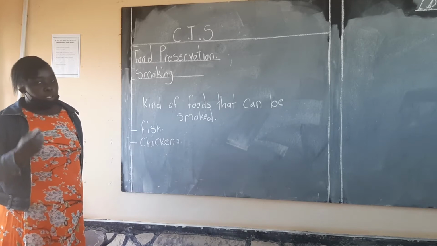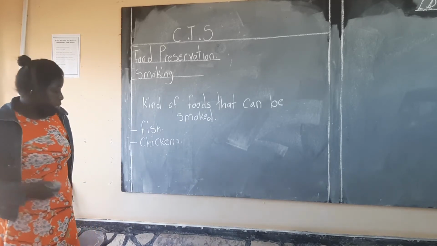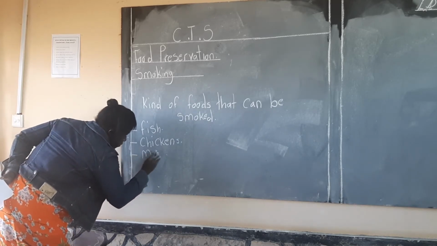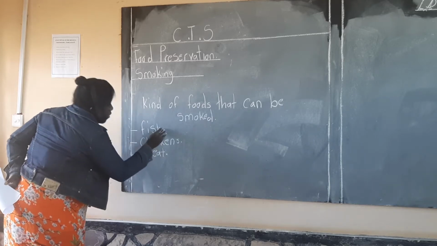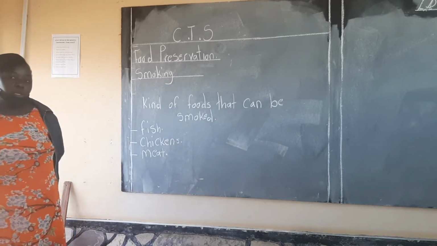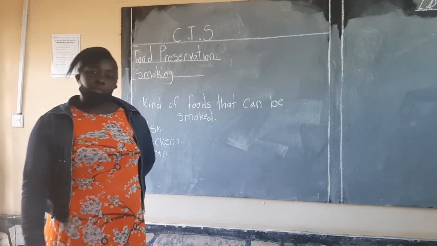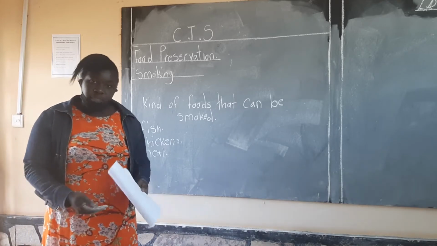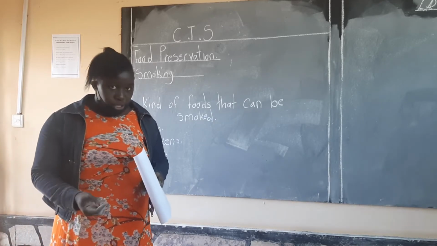Another type of food that can be smoked is meat. Most of us there don't use this equipment we were naming in the freezing method; we don't have a fridge.